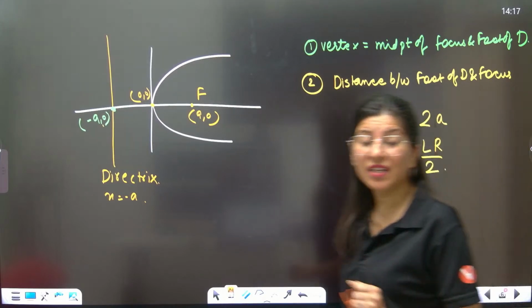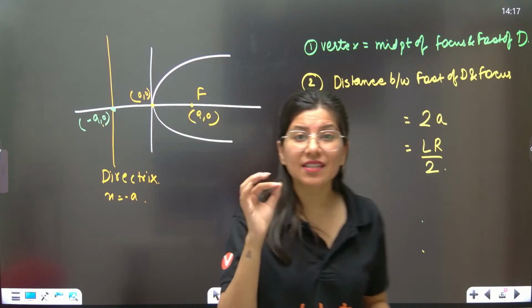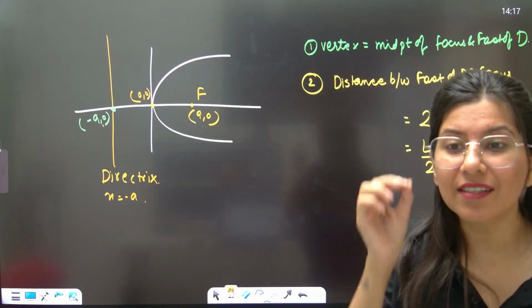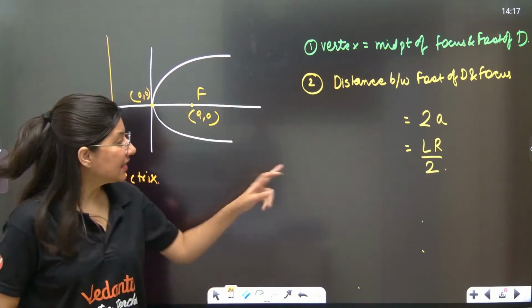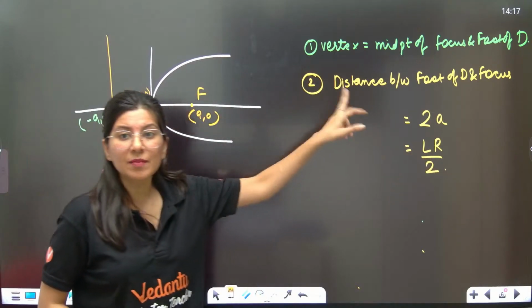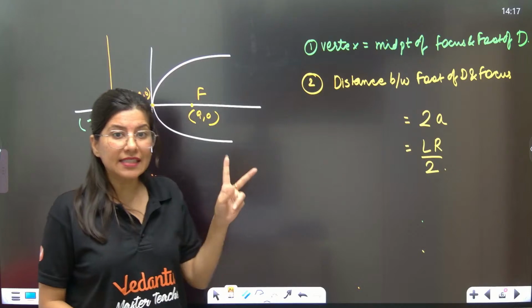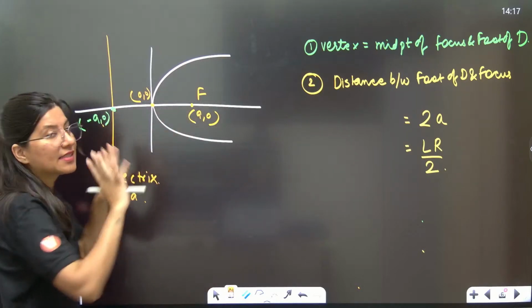What does that mean? If somebody is asking you to calculate length of latus rectum, go ahead and say that length of latus rectum is nothing but distance between foot of directrix and focus.